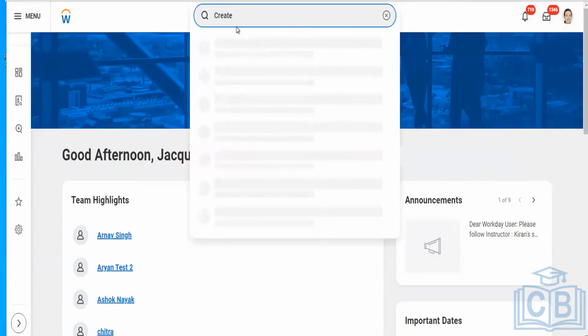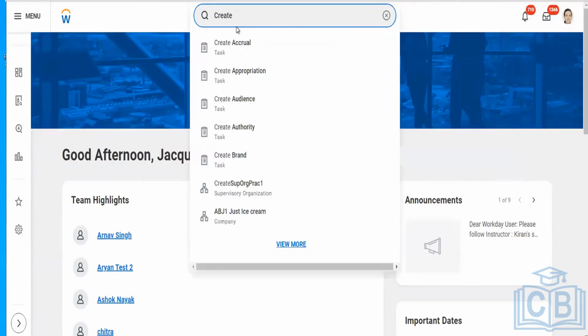For example, the task will be simple, right? Whenever you want to create anything, you have to use the prefix word create. For example, if you want to create a salary plan, you will use create salary plan. You want to create an allowance plan, you will use create allowance plan. If you want to create a merit plan, you'll use create merit plan.